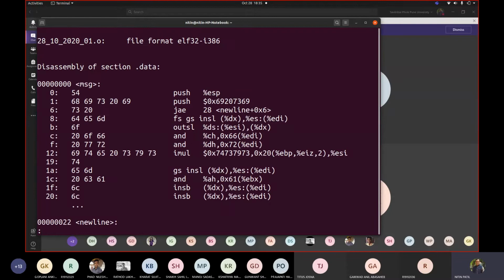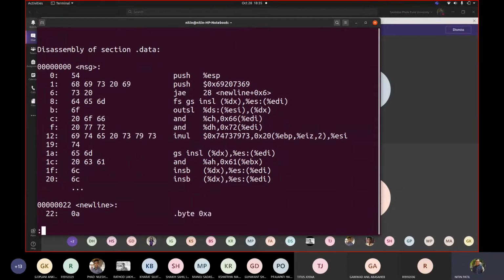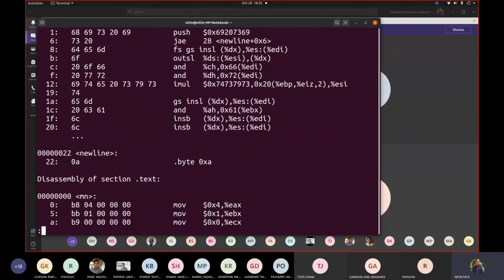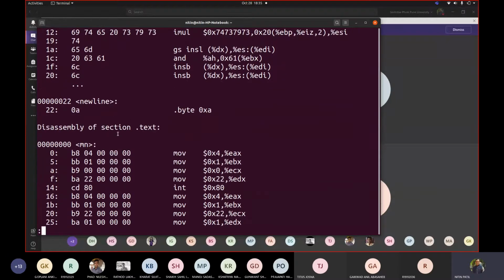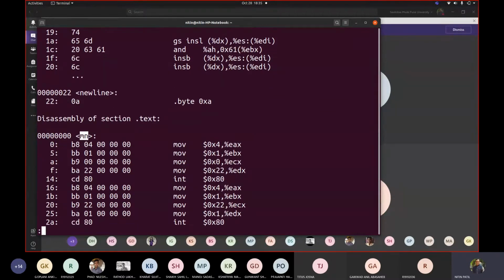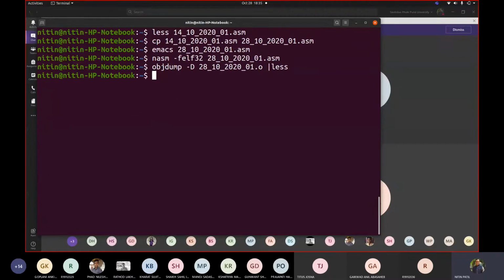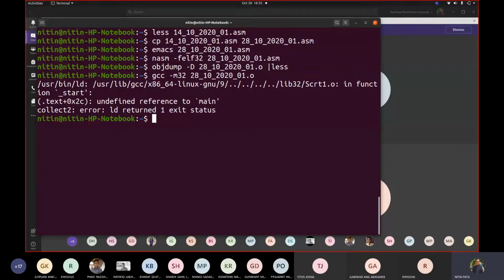if I use objdump, I used one message variable in the data section, where I added a particular message to print, and in the text section, main is now replaced by mn. Fine, and here my code ends. Now if I try to link this code using the linker with gcc -m32 and my code name, correct, now see what it said. It says it cannot find the reference given to a main function, which is mandatory.